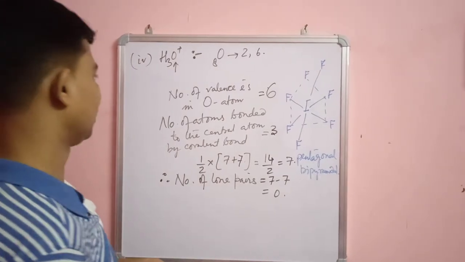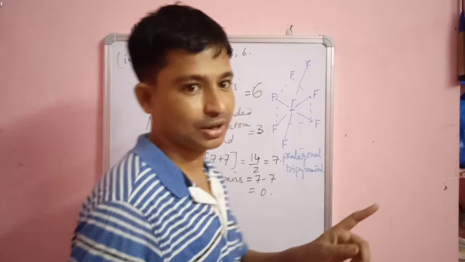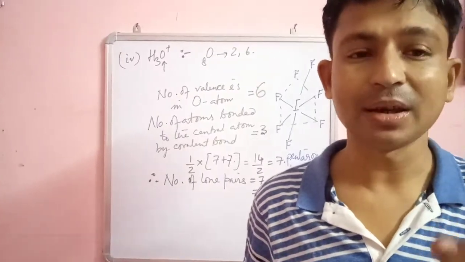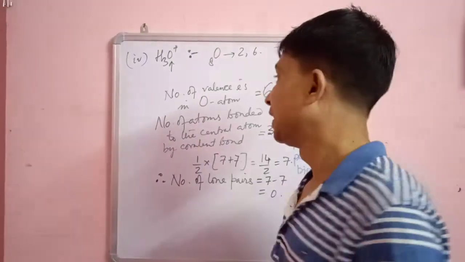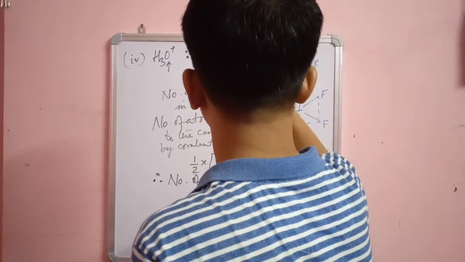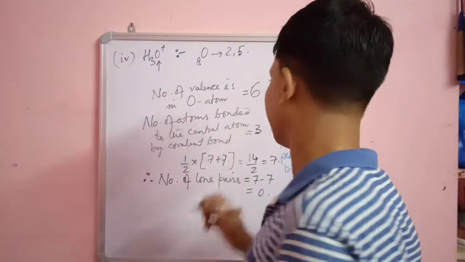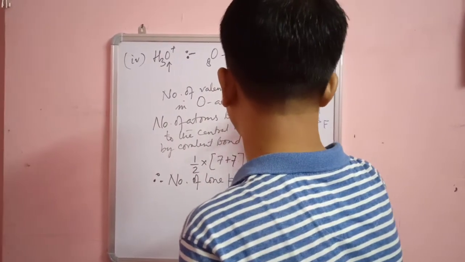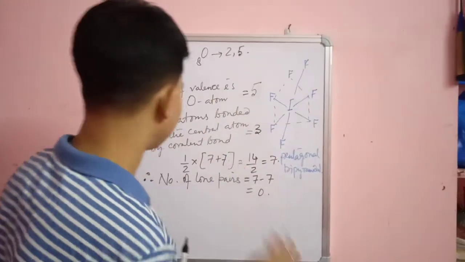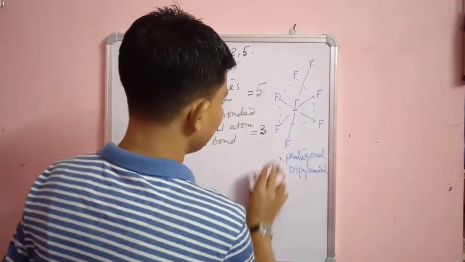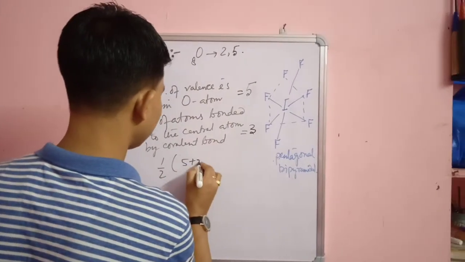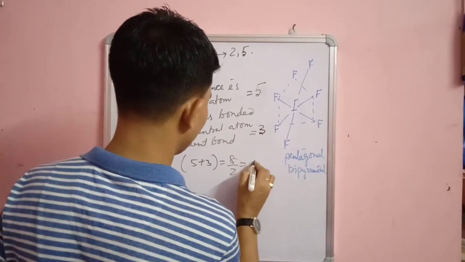Now here one question. H3O plus means सेंट्रल एटम के ऊपर एक प्लस चार्ज है. Means that in valence electron we will not write 6, we will write 5. Means we have 1 electron deficient. So here also we will write number of valence electrons of oxygen atom is equal to 5. So the answer will come like this. So half of 5 plus 3 is equal to 8 by 2 is equal to 4.